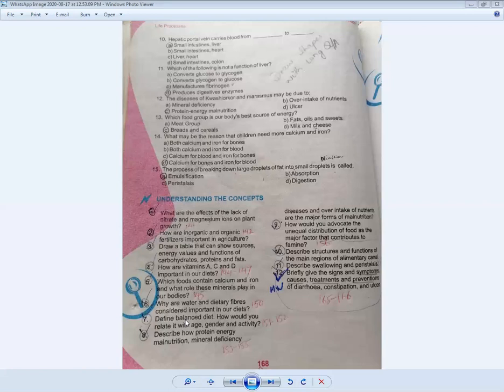So how would you relate it with age, gender, and activity? This is also very important because it relates to age, gender, and activity. If there is a young child, it needs plenty of carbohydrates and fats.